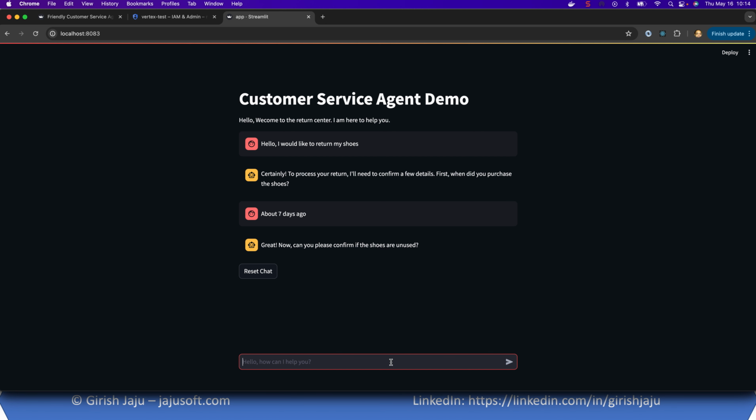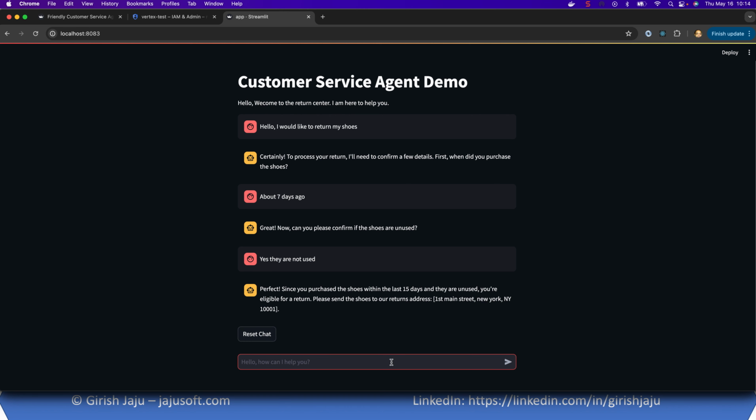Please confirm the shoes are unused. Yes, they are not used. So it's accepted because both the conditions are met. Perfect. The shoes were purchased in the last 15 days and are unused, so you can return them at so and so address. Let's test some negative scenarios as well.